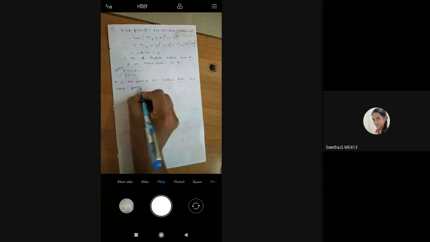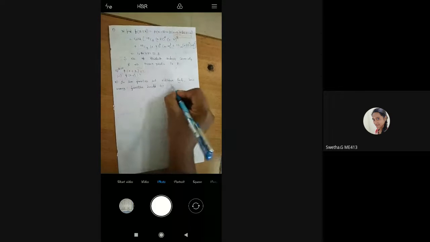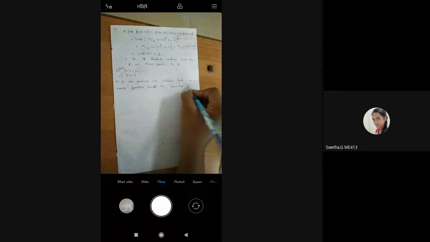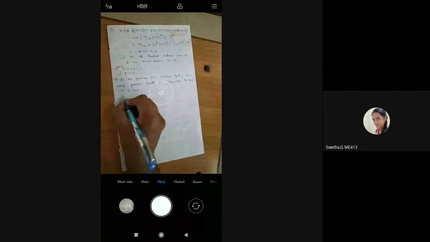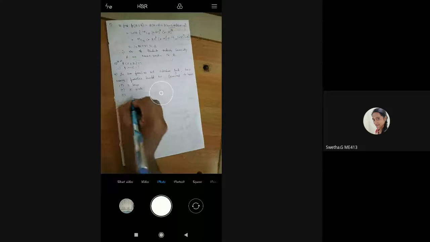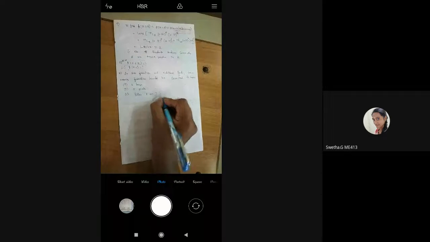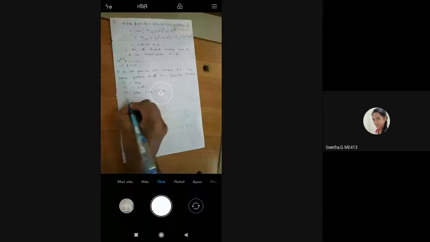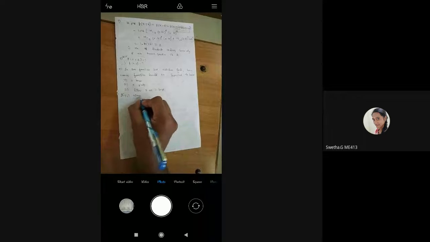Listen to the question. How many families would be expected to have: first one, 3 boys; second one, 5 girls; third one, either 2 or 3 boys; fourth one, which is important, at most 2 girls.